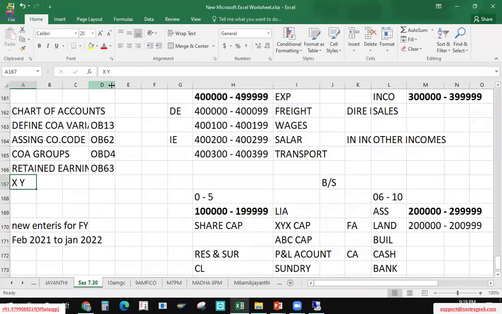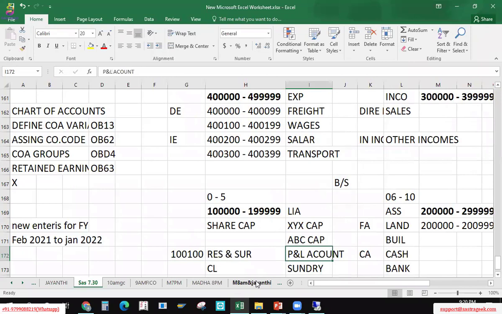Okay, so let us take the X variant only. We will not talk about the Y variant. X variant is already there. Now for this X variant, what we have to do is decide which GL account we will create as our profit and loss account, and link it up here. Let's say, out of the GLs we just grouped, we'll create 100000 for the profit and loss account in future. This GL we will assign to the retained earnings account so that it will link up with this X variant here.